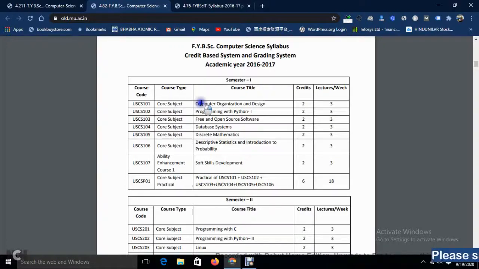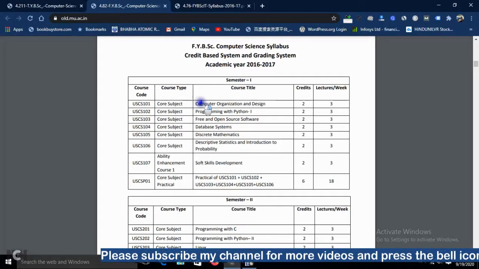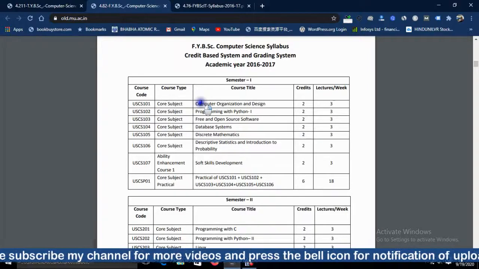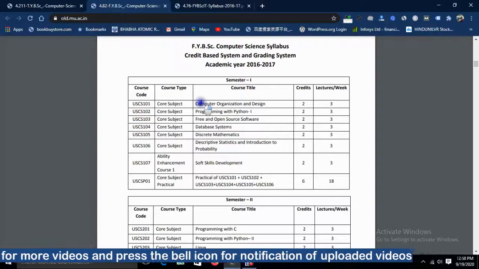Actually I am telling this orally because I am not sure whether many students will join this channel or not. So for a start, I am giving this introduction regarding the questions asked in the comments about the system, and the basic paper pattern scheme also. So these are the systems.